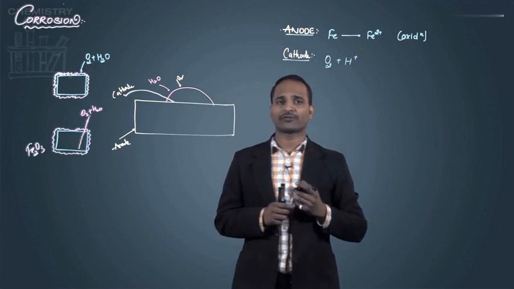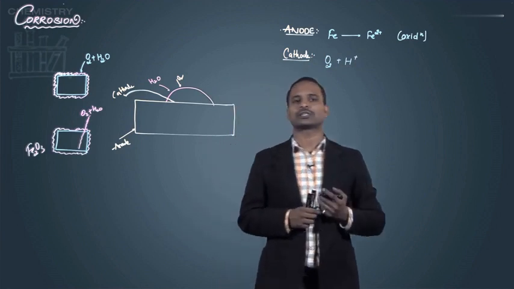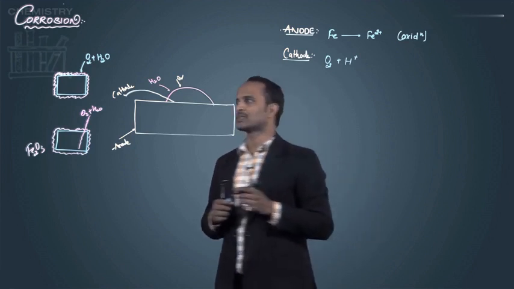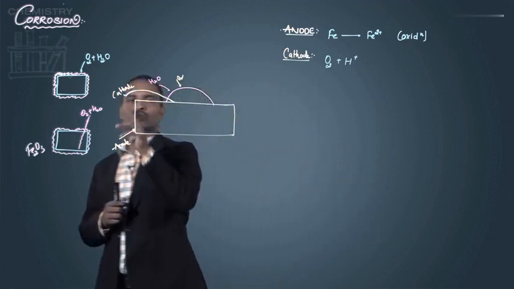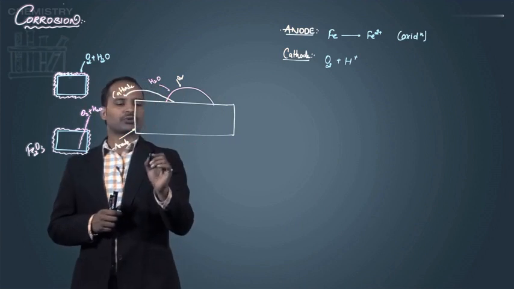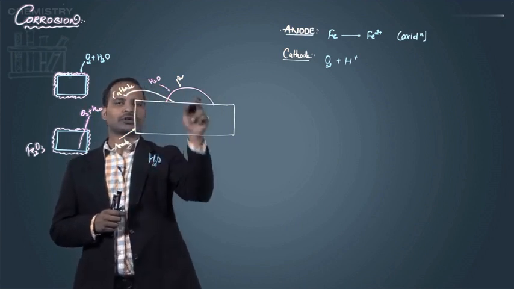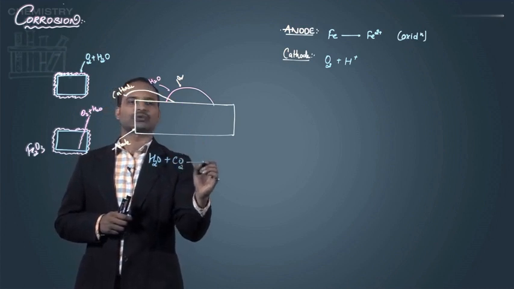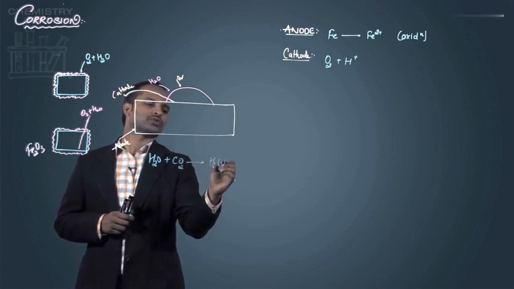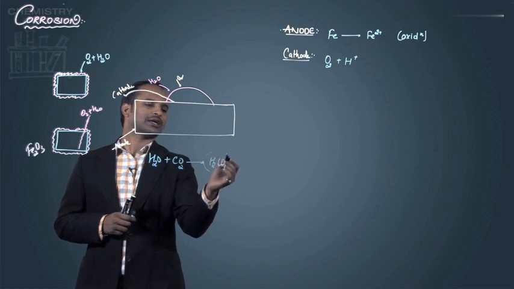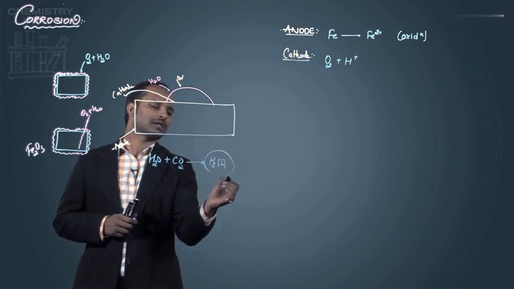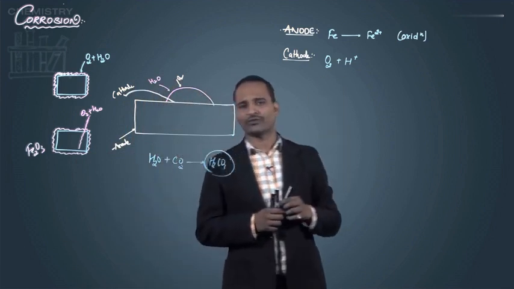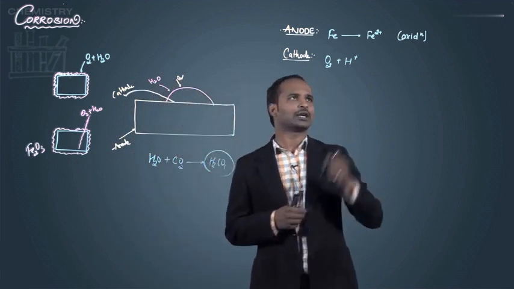Now the question arises: from where do we get the H+ ion, because H+ ion represents an acidic nature? We had considered only three things: the metal, O2 and H2O. In the atmosphere there is carbon dioxide gas, so H2O and CO2 react together and produce H2CO3. That acid is nothing but carbonic acid. So here the O2 is in the presence of H+ ion which we get from the carbonic acid.